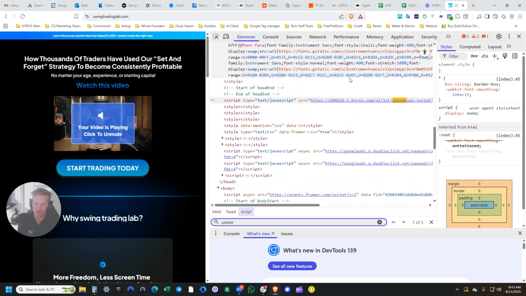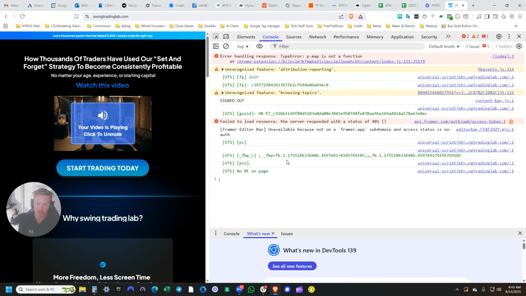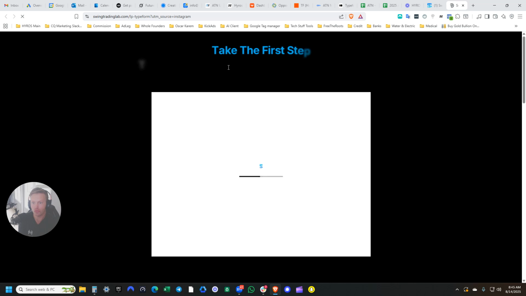So we do have the HYROS tracking script on this page, but it's the default tracking script. You can see that it says t.hyros.com right there. We want it to say t.swingtradinglab.com. Okay, so that right there is good. And then we do see that the HYROS tracking script is actually firing, and then boom.